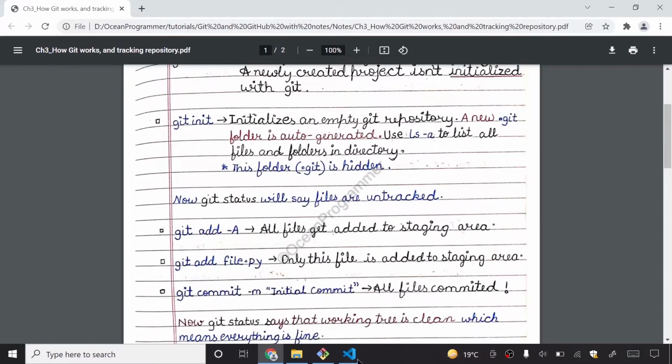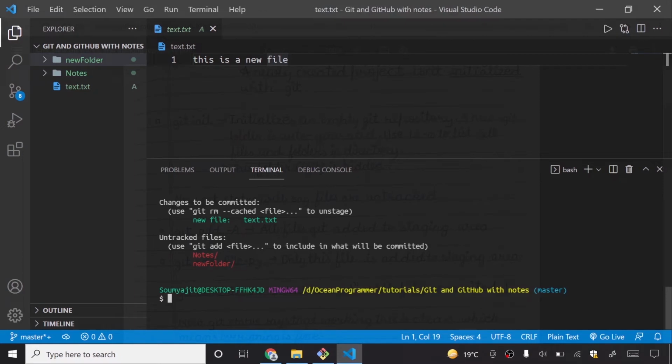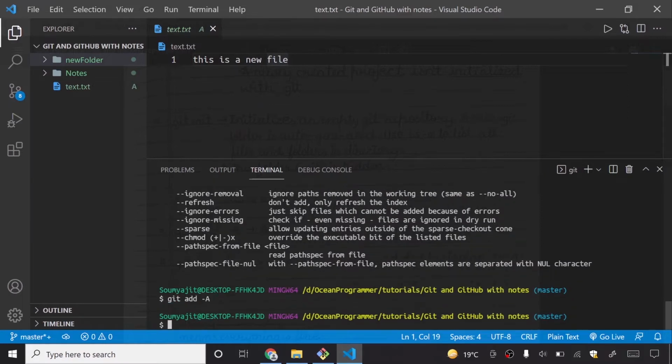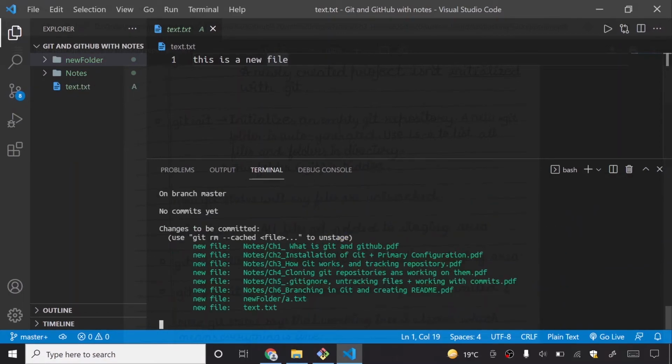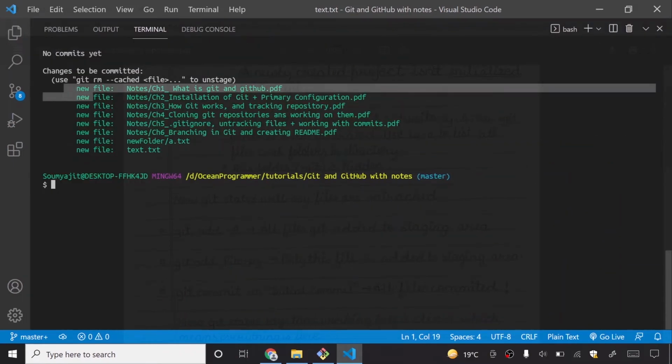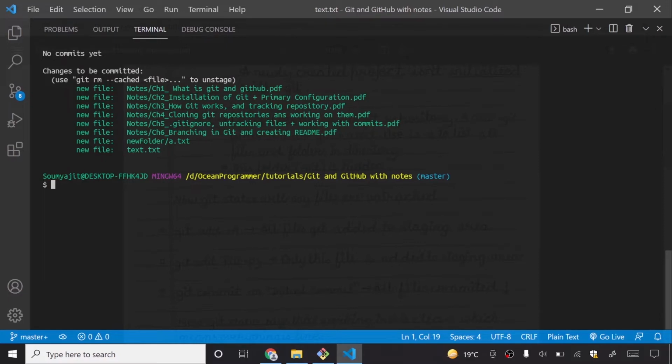So if I do git add -A, what is that? Let me tell you. If I write git add -A, it must be a capital A. If you do a small a, it won't add all the files to your staging area. You need to do minus capital A. Nothing happened here, but an icon is coming here. I will fire the git status command. Now you can see that all the files are added into my staging area.